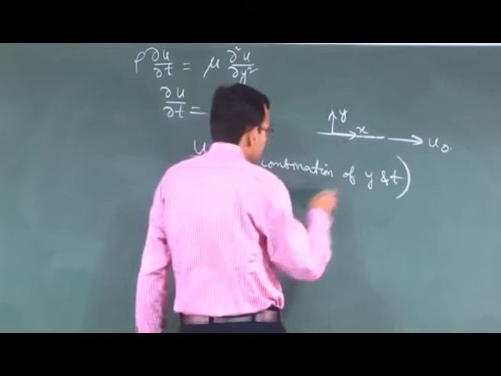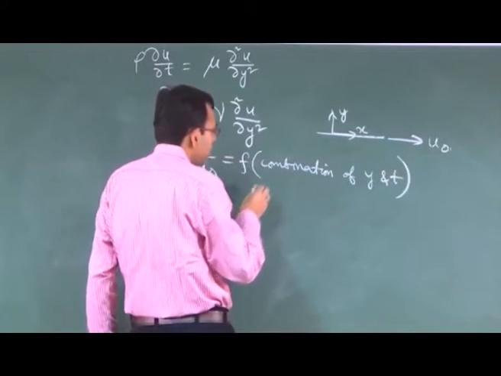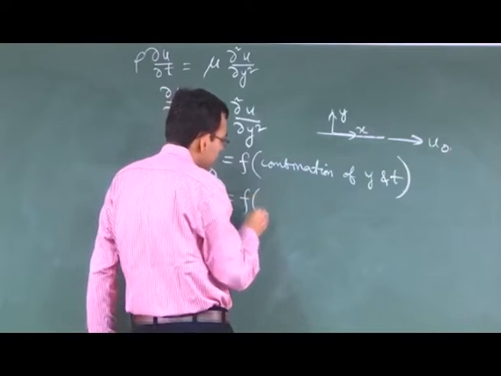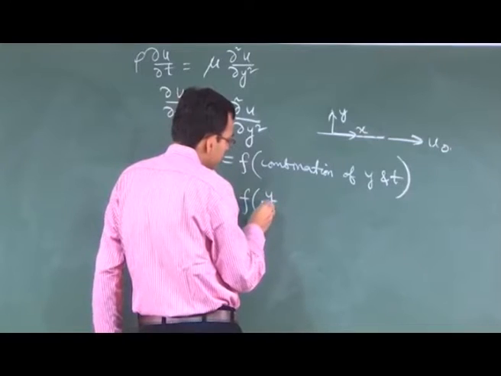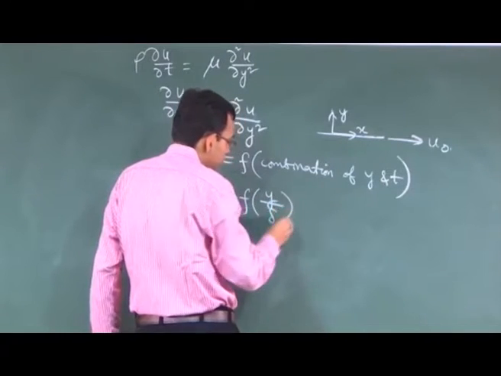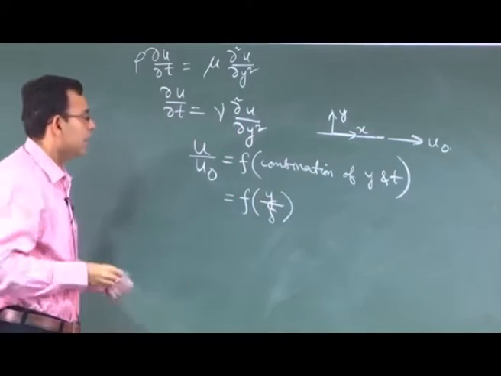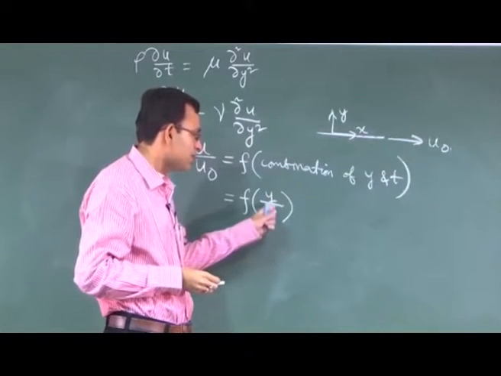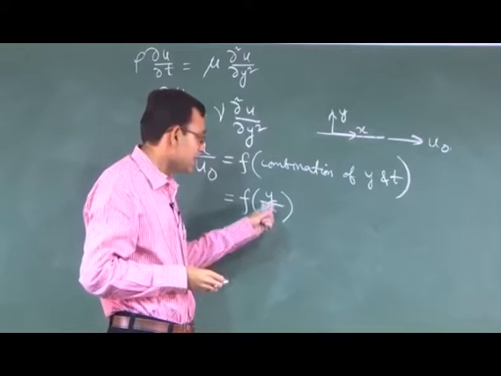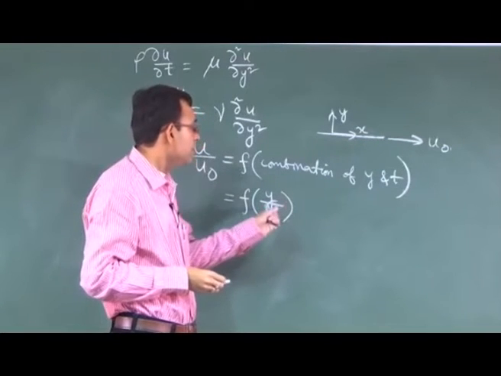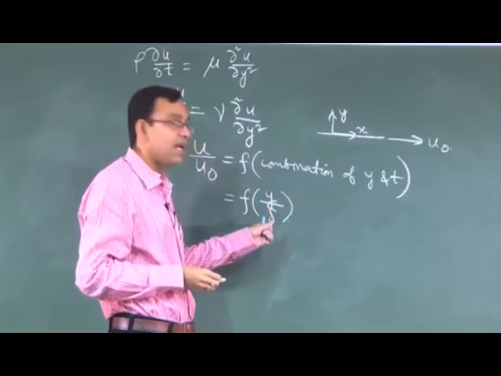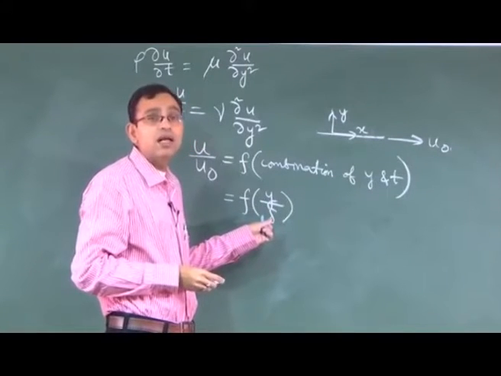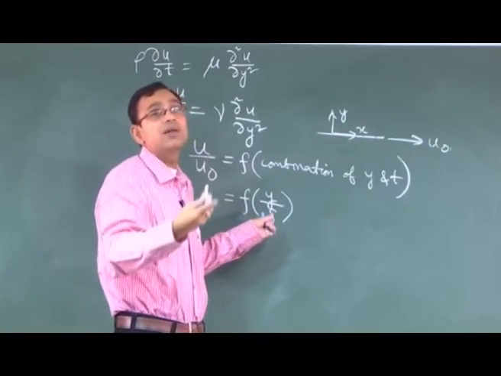So that combination of y and t we can write as a normalized y. This is not an imposed length scale, this is the length scale which physically evolves, and this length scale is a naturally evolving length scale which is itself a function of the time scale.